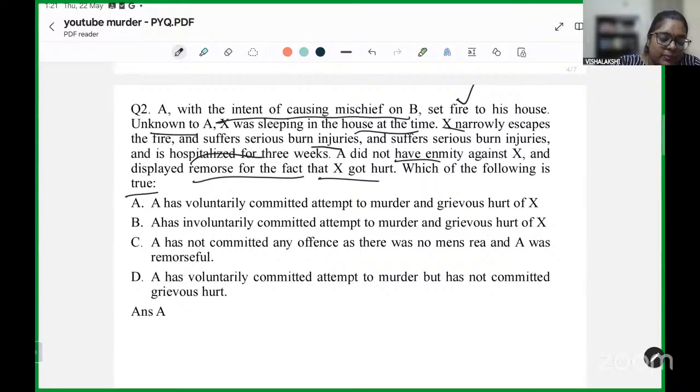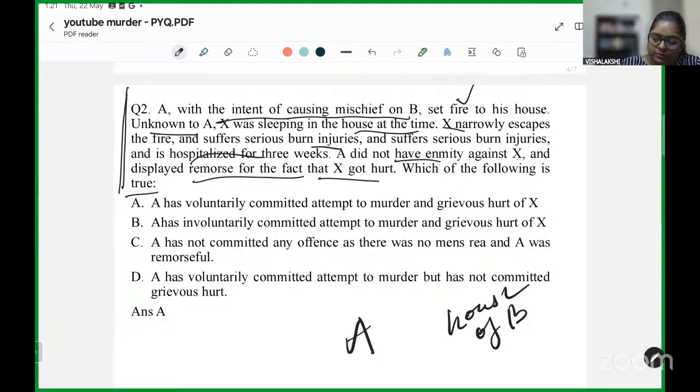Now, this question differs from the first question in that A here has intended to commit a mischief on the house of B. He sets it on fire, and in that particular situation, there is a person sleeping inside the house.